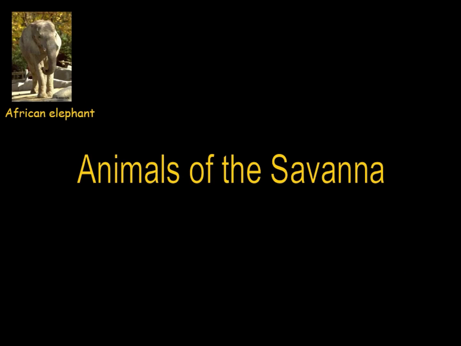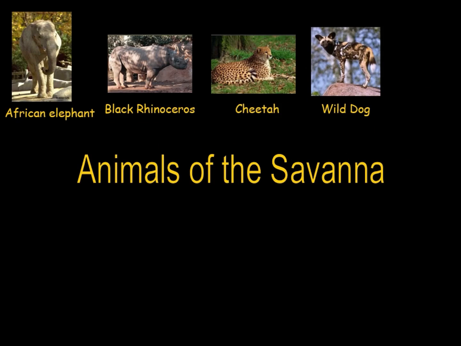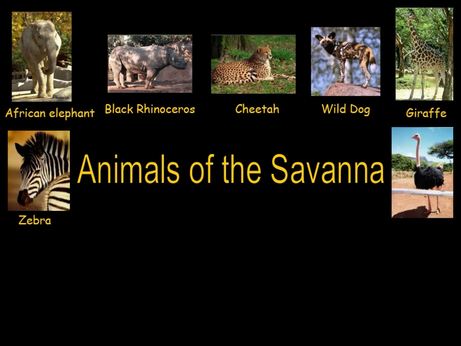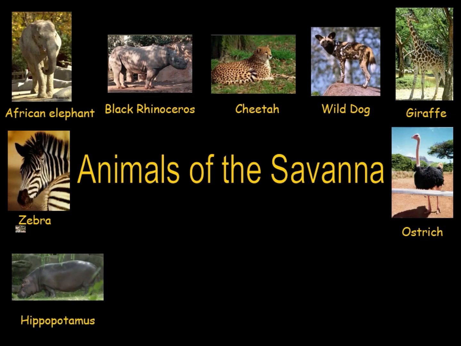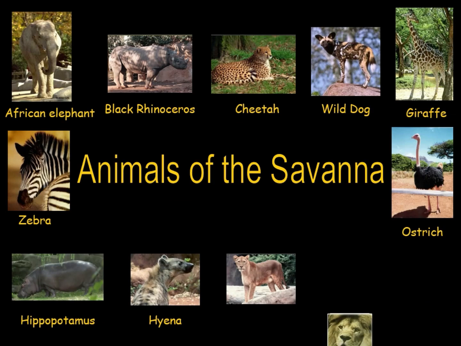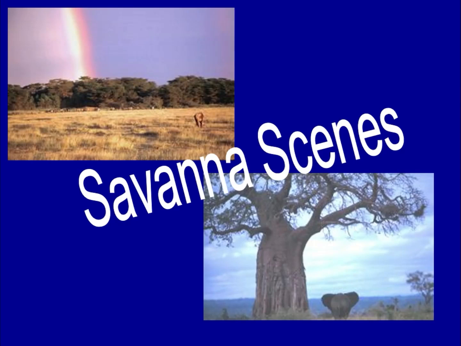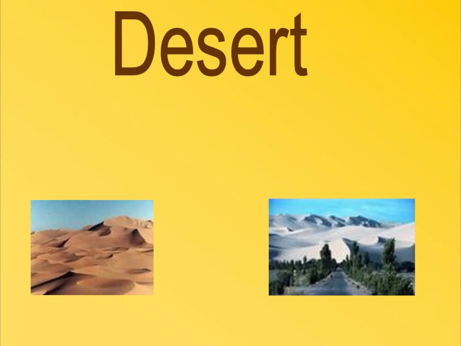About the animals living in the savanna, there are elephants and rhinoceros, cheetahs, dogs, giraffes, zebras, ostriches, hippopotamuses, and hyenas, and also lions living here. There are some scenes or pictures from the savanna, as you can see.